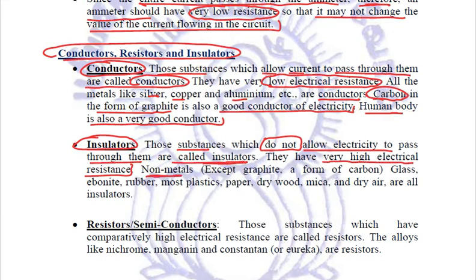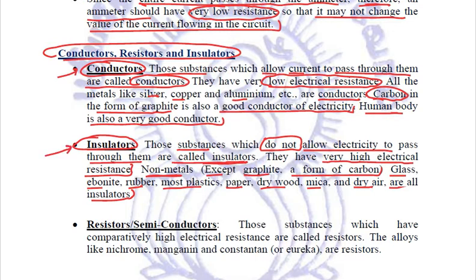Except graphite, which is a form of carbon, all the non-metals, glass, ebonite, rubber, most plastics, paper, dry wood, mica, dry air, are all examples of insulators.